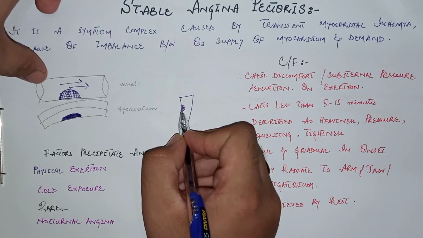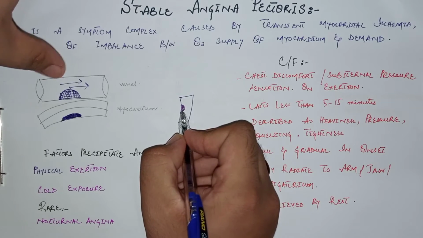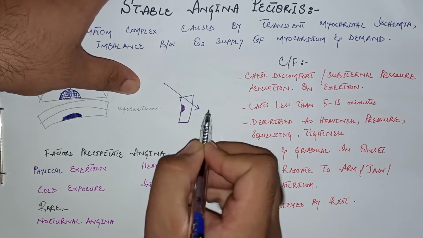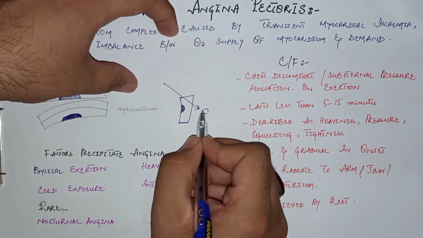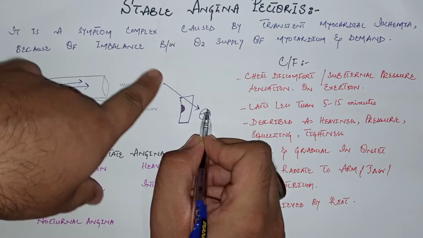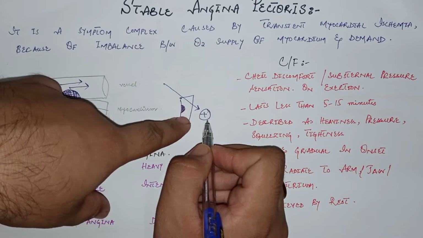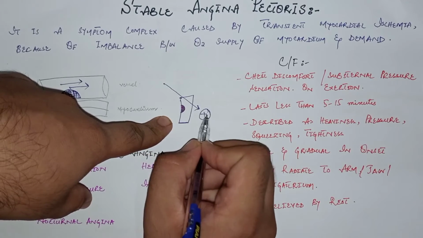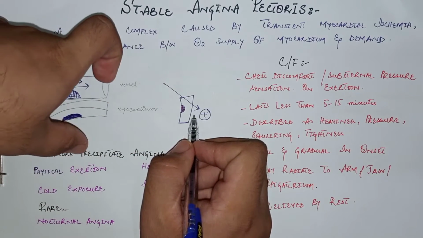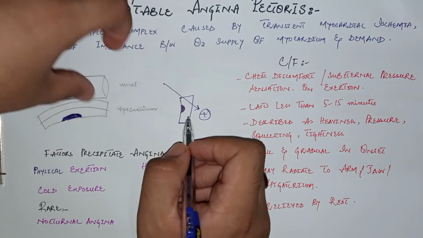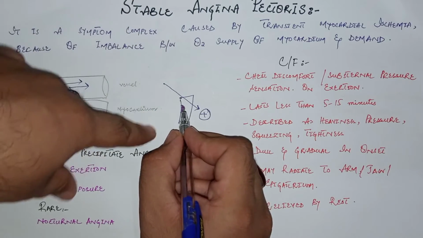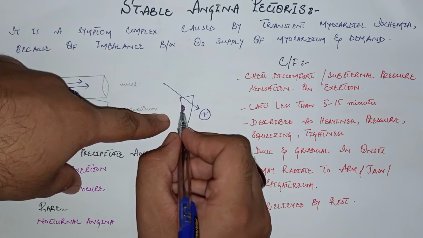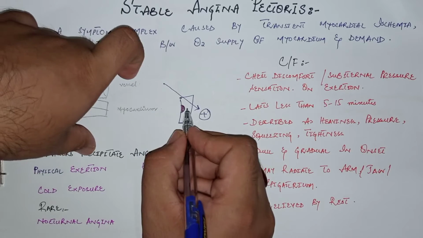And there is ST segment depression in the ECG interpretation because remember the rule that when the electrical activity moves towards the positive electrode, it shows the positive deflection of the QRS complex. But when there is electrical activity away from this electrode, it shows the negative deflection. Now look at this pattern: in this case there is subendocardial myocardial ischemia, or ischemia of the myocardium which is near to the endocardium.